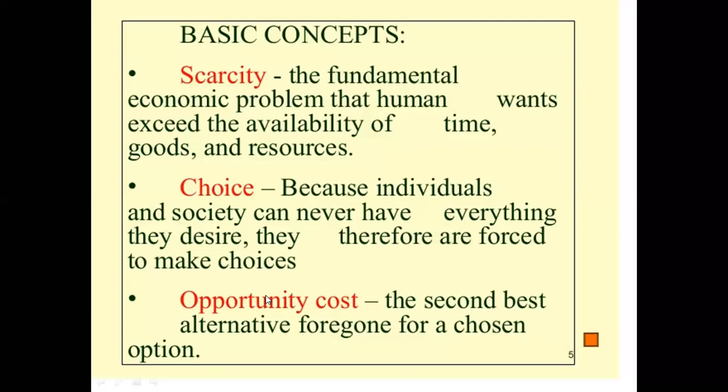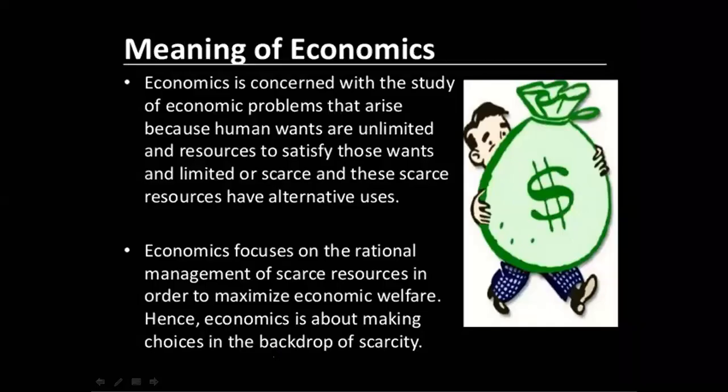But when there is scarcity of resources, you need to make the choice in that case. So what is the meaning of economics? I told you the meaning of economics, that economics is concerned with the study of economic problems, which arise because of 3 reasons. What is the economic problem?